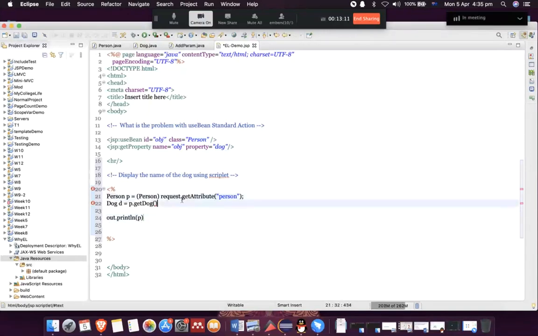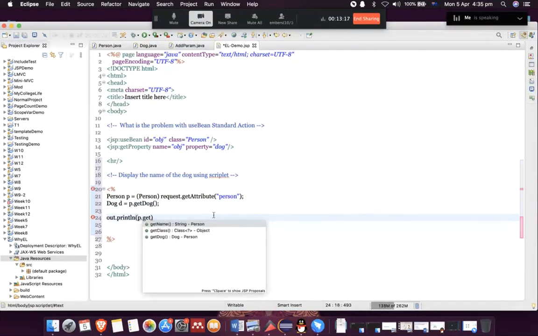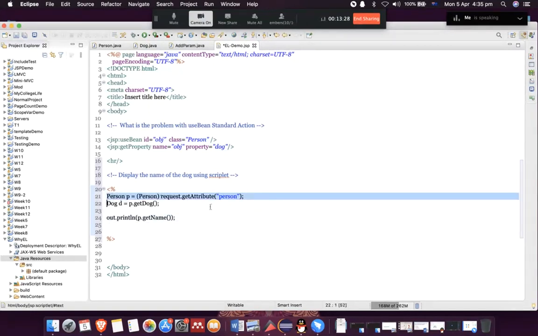Why is it not? Okay, there's a problem here. So I'm going to say p dot get, right? You can see we can access the getters and setters now because we have declared the object successfully. Okay. Now I'm going to just write a message like the following.